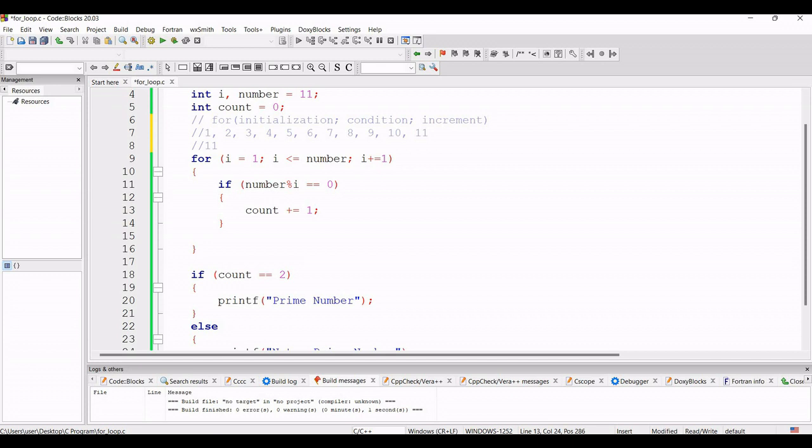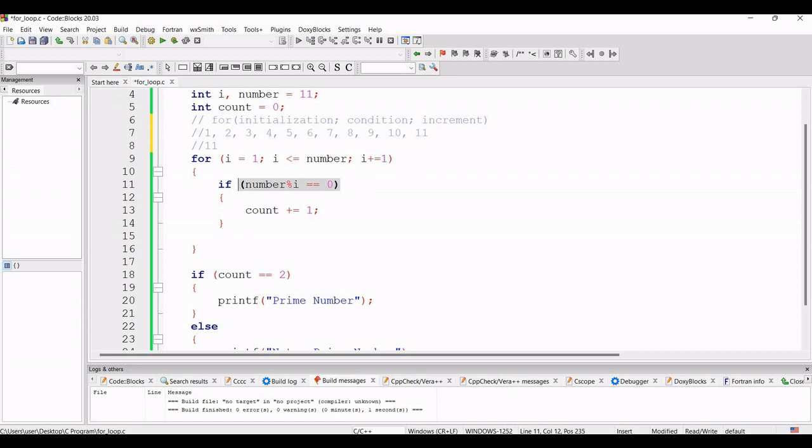So first of all the value of count was 0. Now for the value 1, the count of value will be 1. Now again it will go inside this for loop, and now the value of I will be 2. So it will check if 11 mod 2 equals 0. No, 11 mod 2 does not equal 0.